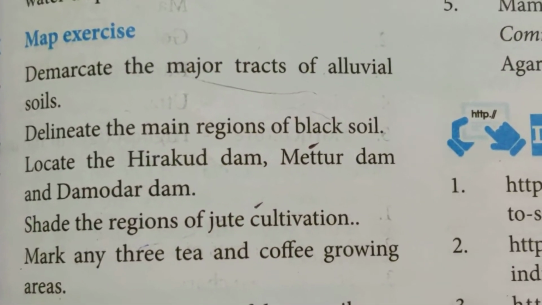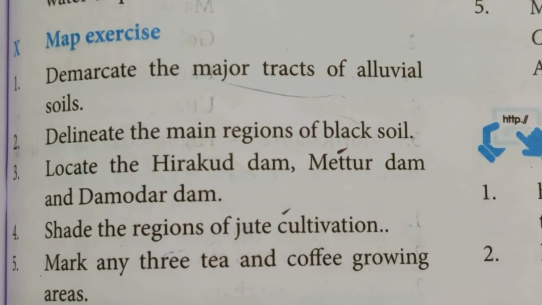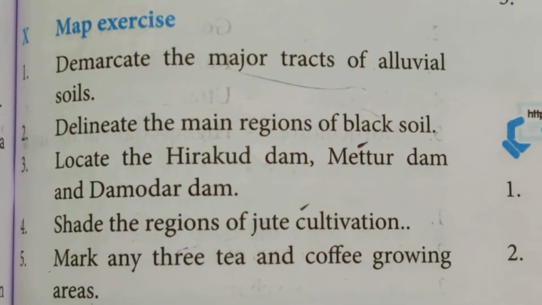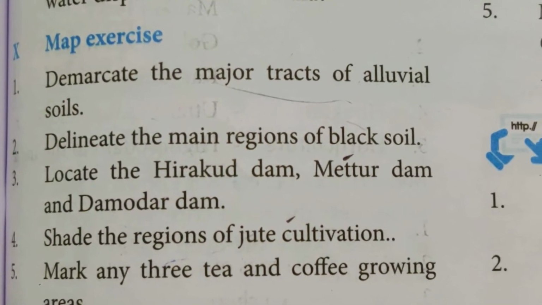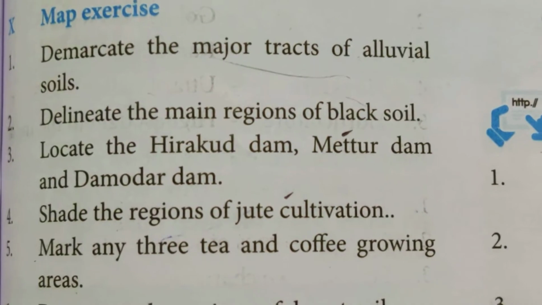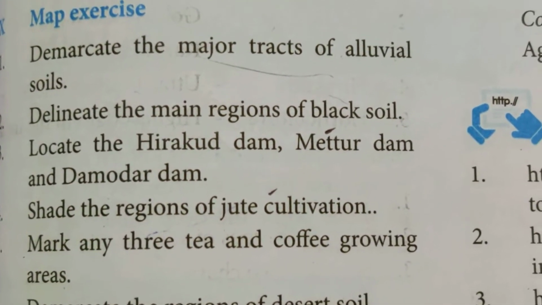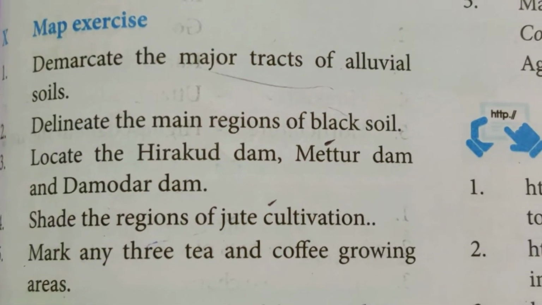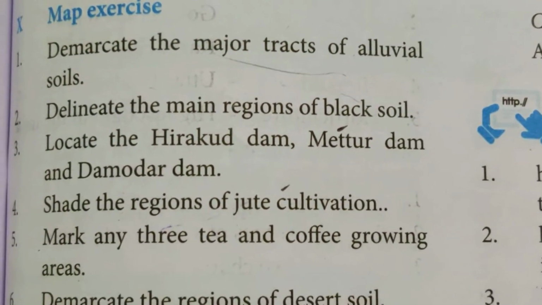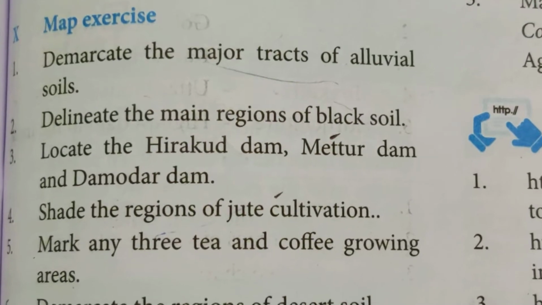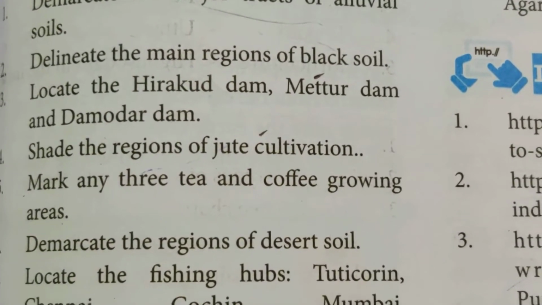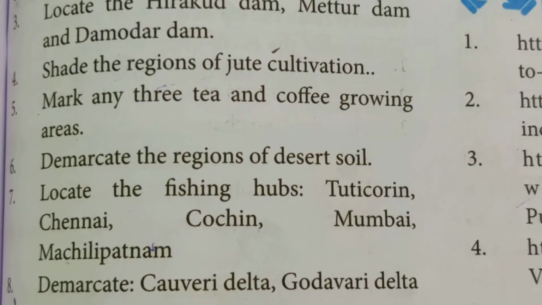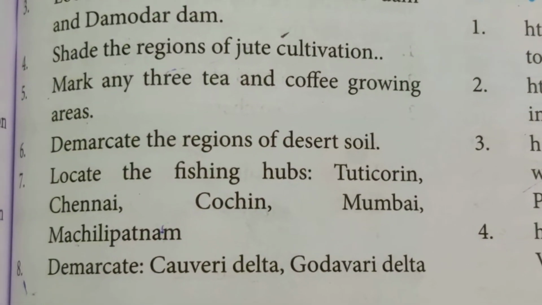This is the map exercise for you: demarcate the major tracts of alluvial soils that we are going to see in the soil map, delineate the main regions of black soil, and locate the Hirakud Dam, Mettur Dam and Damodar Dam. These are the important ones. It's a map question for you for the public exam. Shade the regions of jute cultivation. Then mark any 3 tea and coffee growing areas. Then demarcate the regions of desert soil.